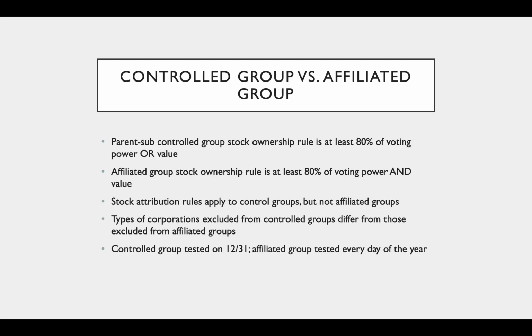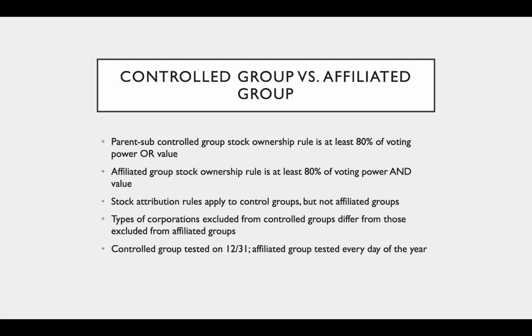So like I briefly mentioned before, controlled groups and affiliated groups are different. A parent-subsidiary controlled group stock ownership rule is at least 80% of voting power or value. And remember, for the affiliated group, it was both voting power and value. The affiliated group stock ownership rule is at least 80% of voting power and value, like I just said.